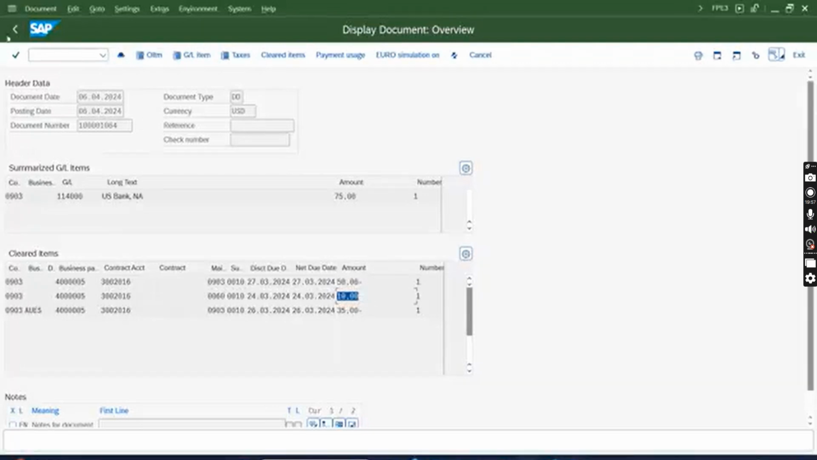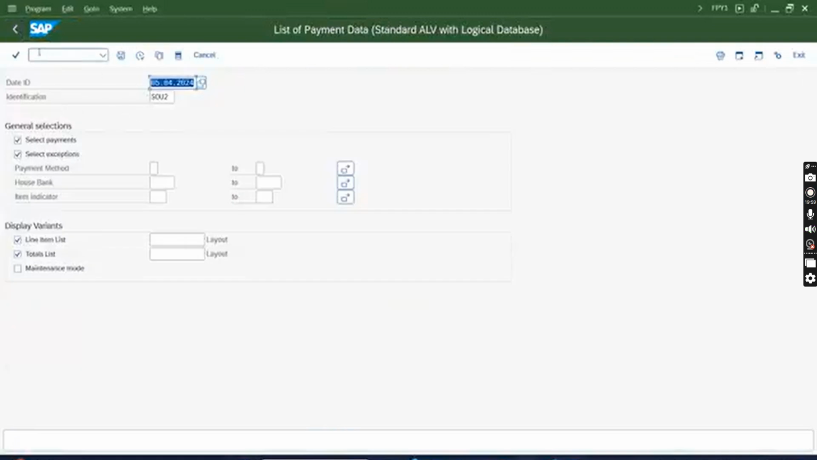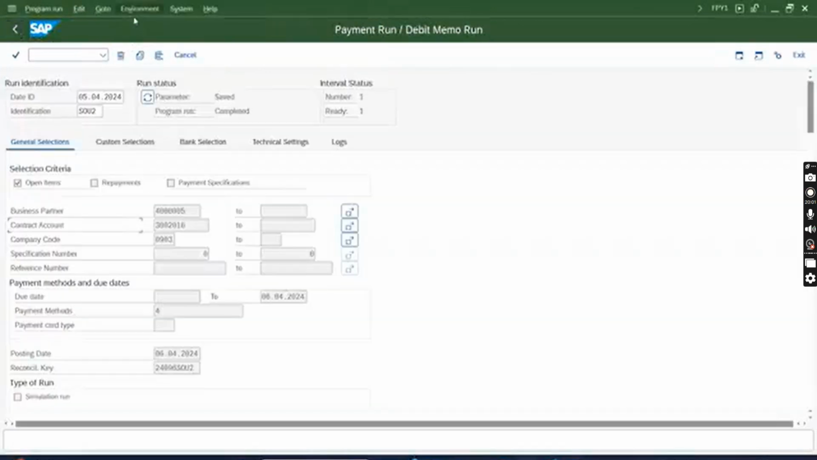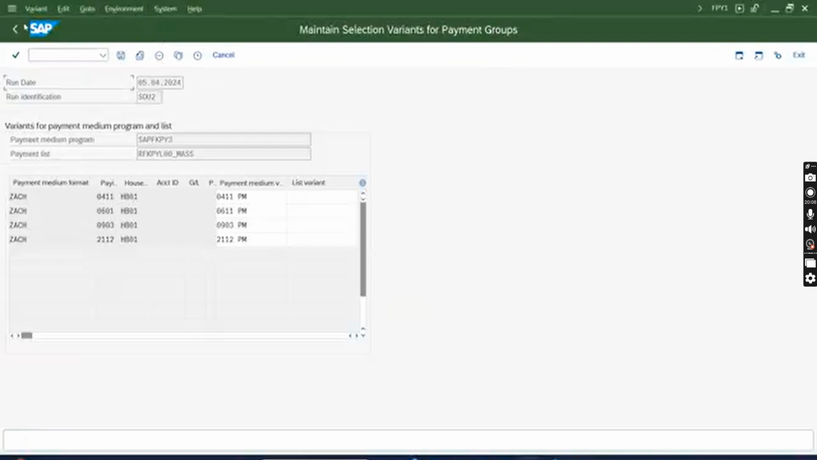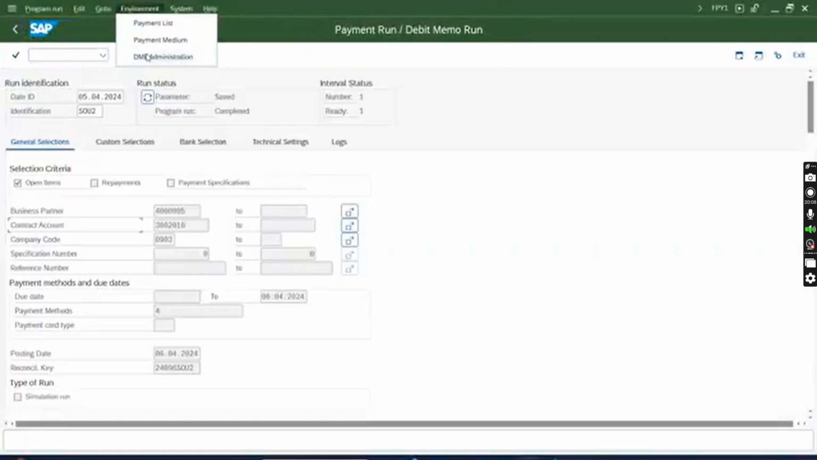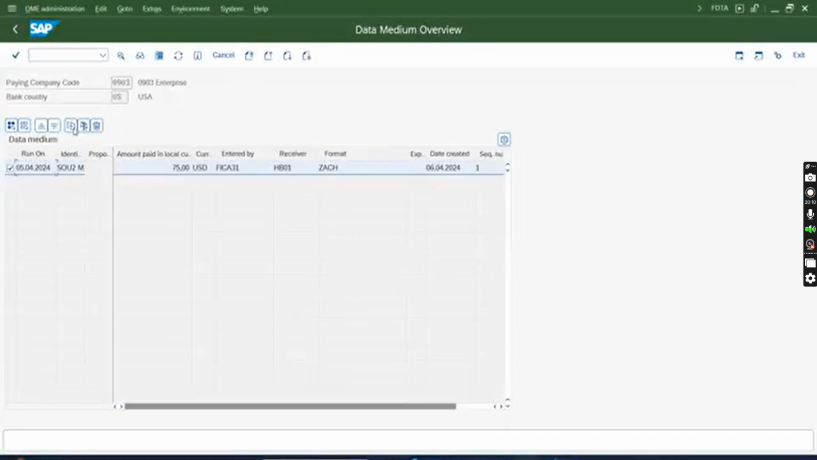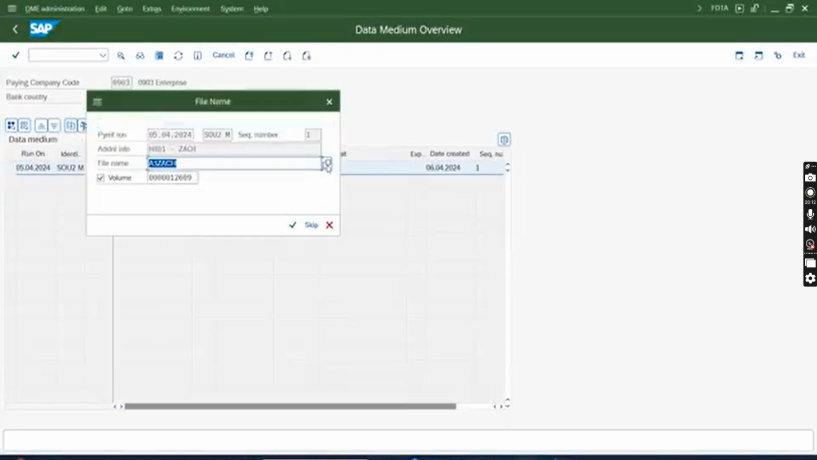Okay, so this is done, and also let's check the payment medium. Oops, sorry. Environment, DME administration, select and download.